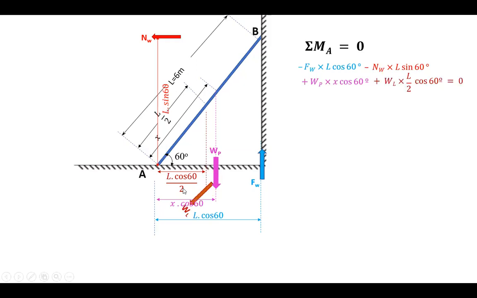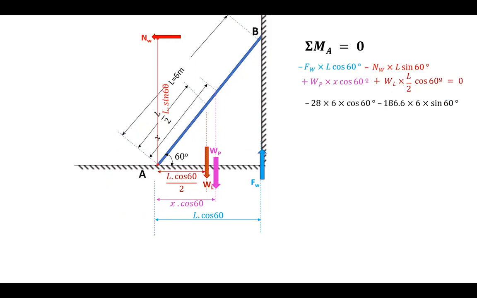Therefore, the moment due to that will be WL into L by 2 cos 60. Because this is a perpendicular distance, and it is also acting in the clockwise direction, it is positive. About A, it is rotating in the clockwise direction. Therefore, it is positive, plus WL into L by 2 cos 60. So that is how you will find out moments about A. These were the four forces.